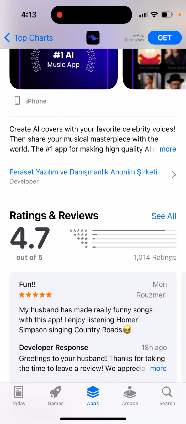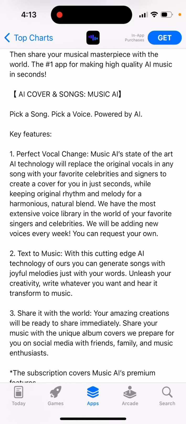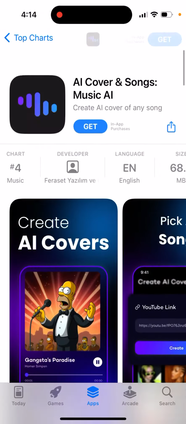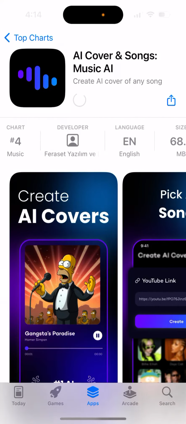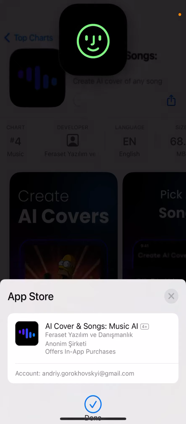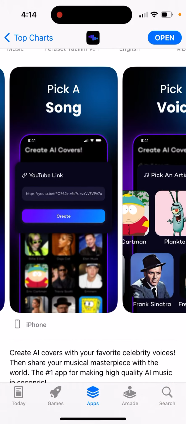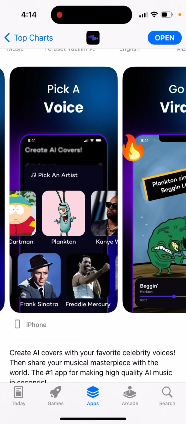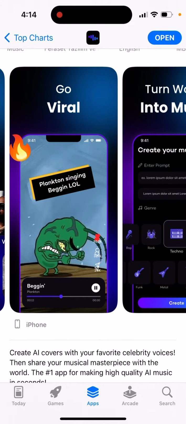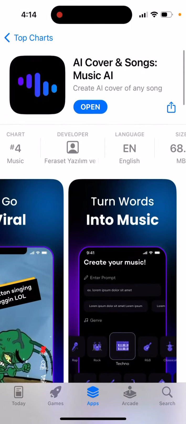Perfect vocal change music AI state-of-the-art AI technology will replace the original vocals in any song with your favorite celebrities. Text to music, share it with the world. So yeah, here you can just tap get and then double click to install. You will be able to install it, and then you can create AI covers. You can pick a song, pick a voice, go viral, turn words into the music.